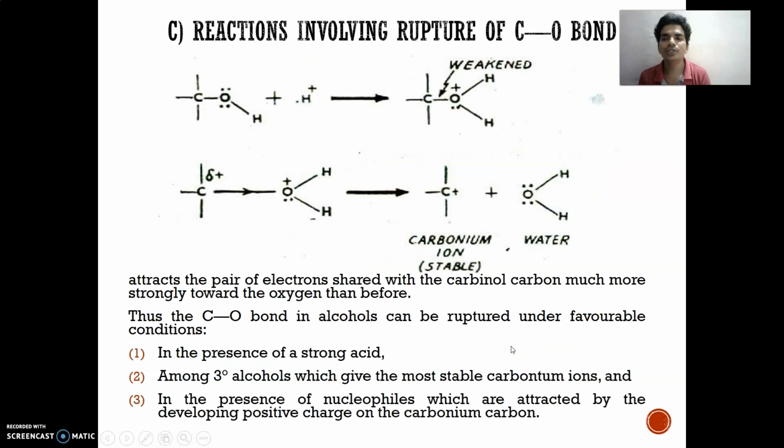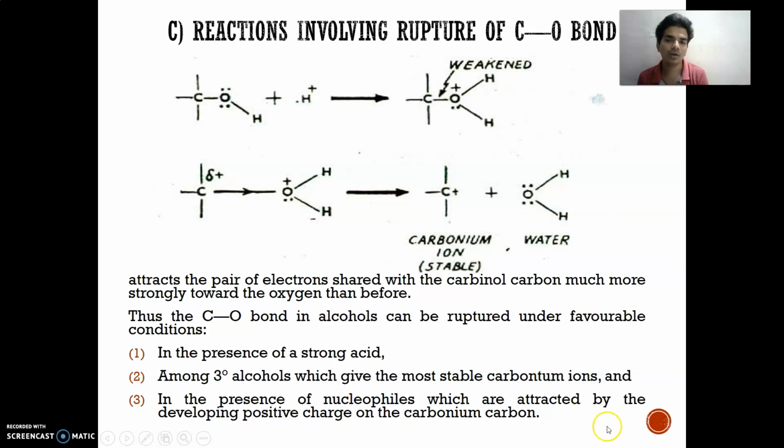So here the lone pair of electrons attracts the hydrogen, weakens the bond, and breaking of the bond takes place, forming a stable carbonium ion. The oxygen attracts the pair of electrons shared with the carbon much more strongly than before.